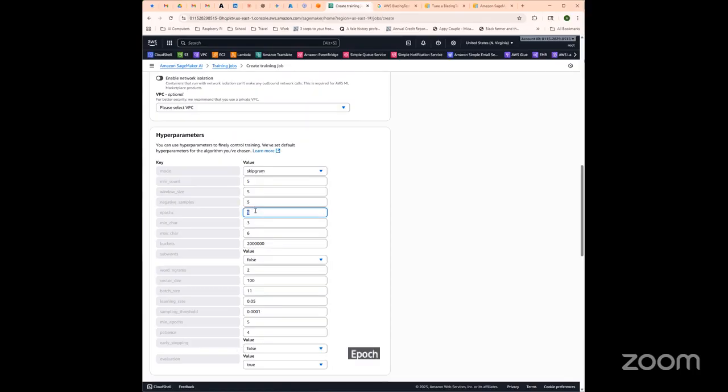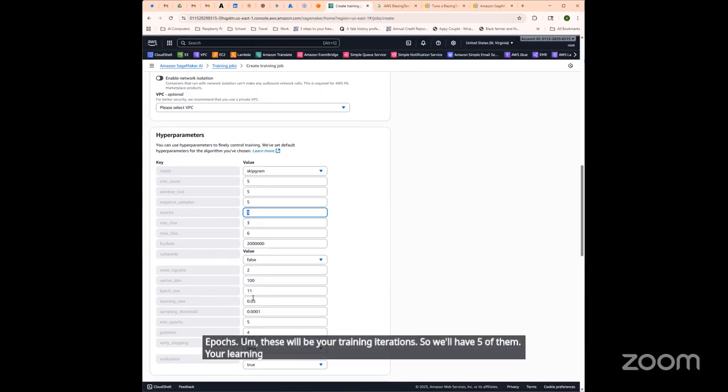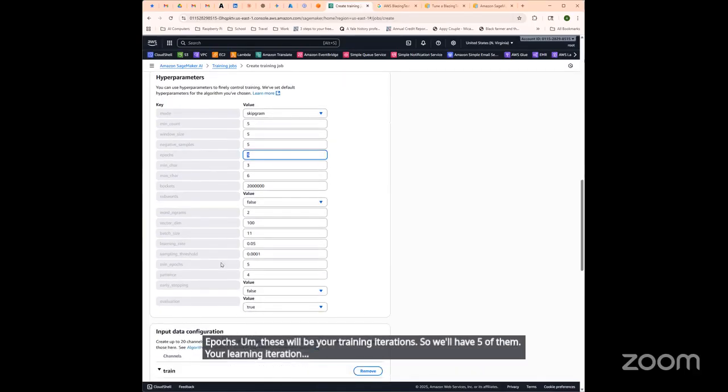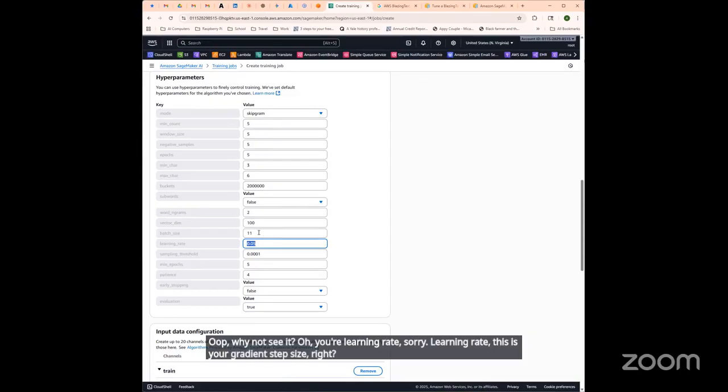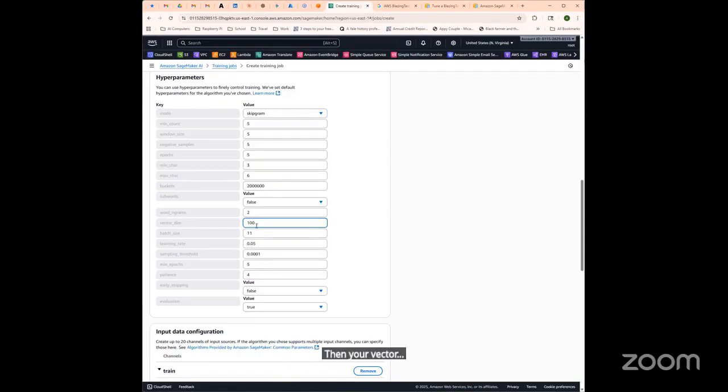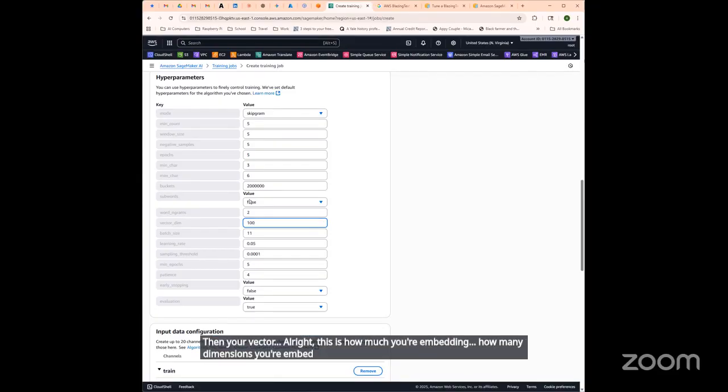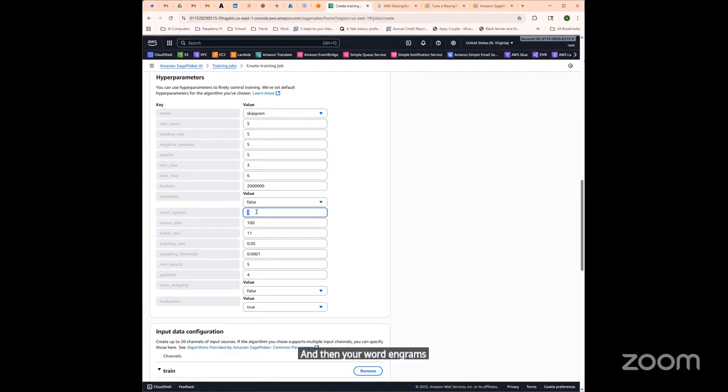Epochs, these will be your training iterations, so you'll have 5 of them. Oh, your learning rate, sorry. Learning rate, this is your gradient step size. Then your vector dim, this is how many dimensions your embeddings have. And then your word n-grams will be adjacent word considerations, okay?